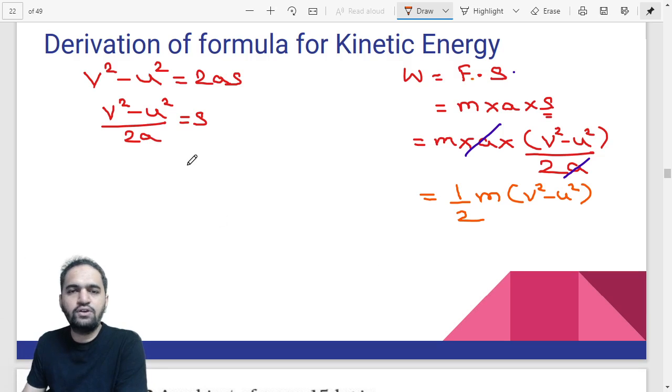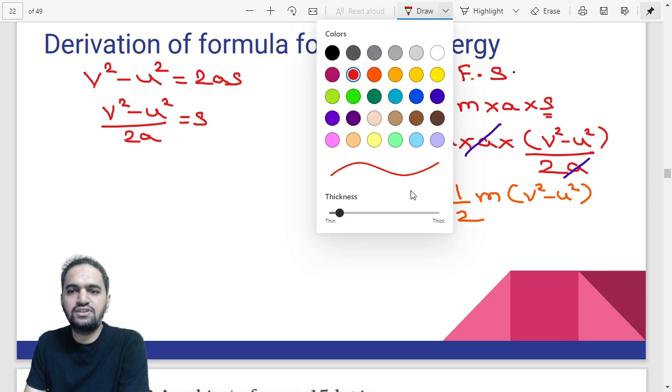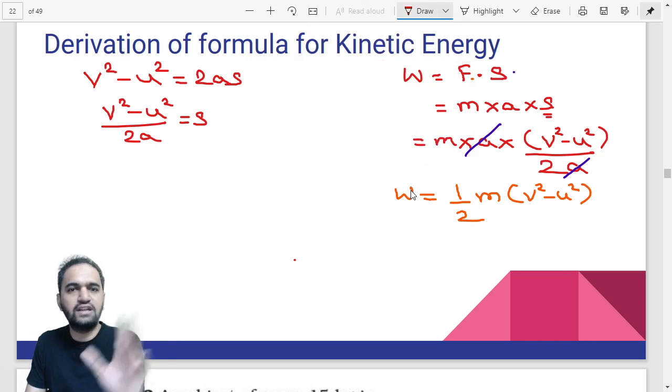So what you are getting is basically force into displacement, then you have substituted the value of s from the equation, and you have received half m into v square minus u square. But what if the object is stationary, not moving at all initially, but after some time it is moving with a certain velocity? If the object was at rest at the initial position, then u becomes 0, right?